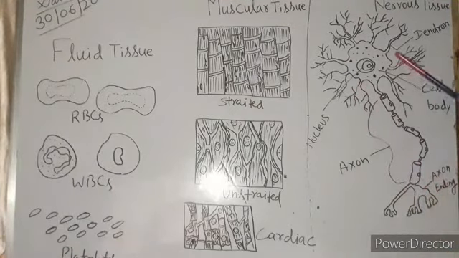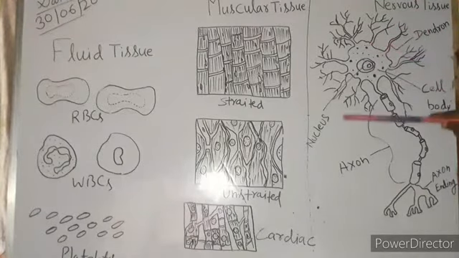First of all, what does one nerve or neuron look like? It has branch-like structures called dendrites. A dendron is a thick structure which arises from the cell body, or we call it the cyton.